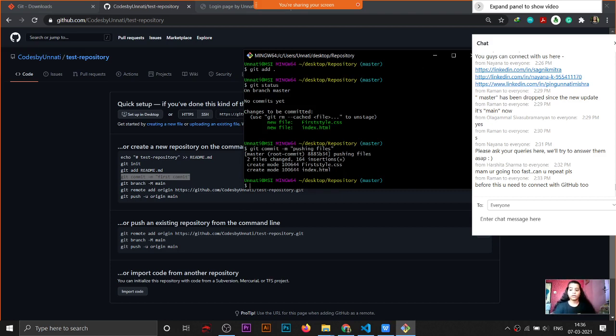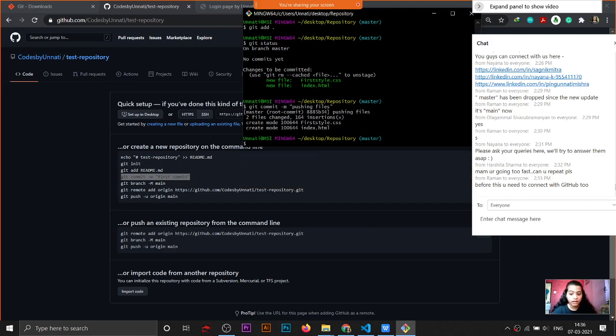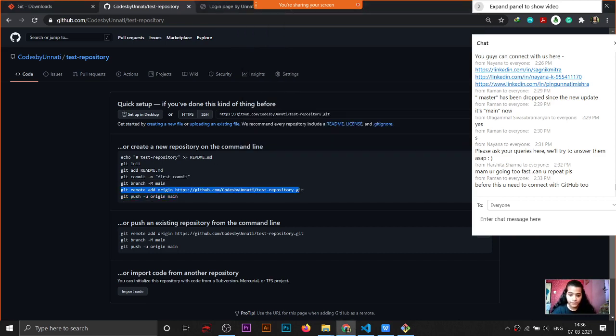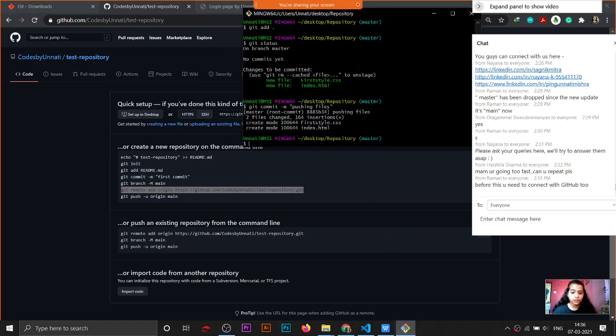Then I will write the most important command, git remote add origin and then this URL. Why am I doing this? Because I am pushing my code from my local machine to the internet, that is on GitHub. So I have to paste this URL of this repository. Then I will copy this. And one more thing, Control V doesn't work in bash. So right click and hit paste. And then hit enter.